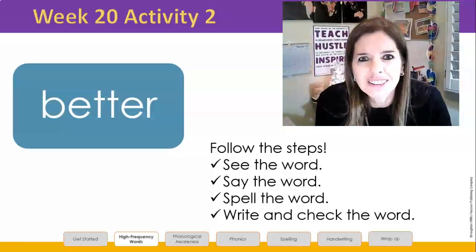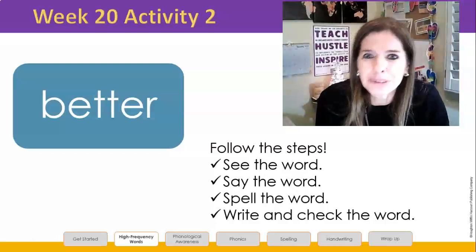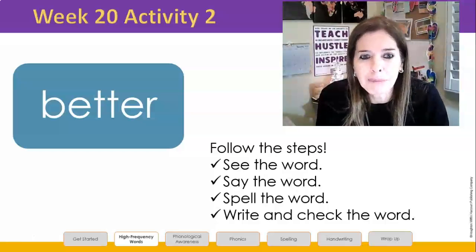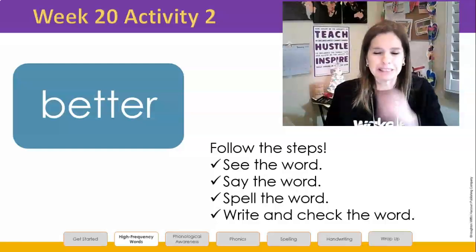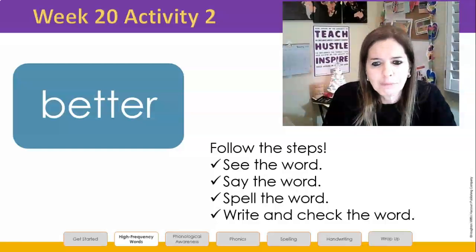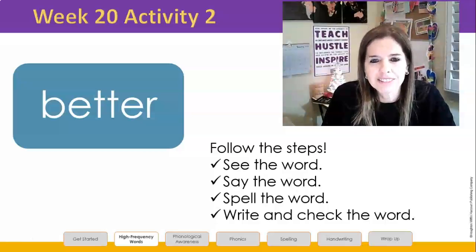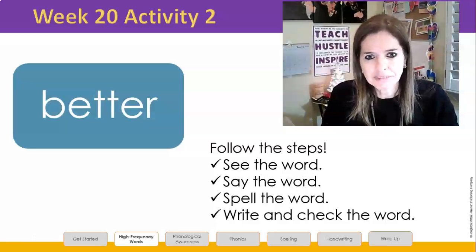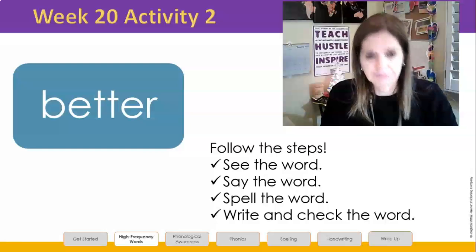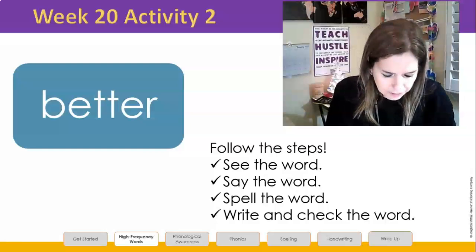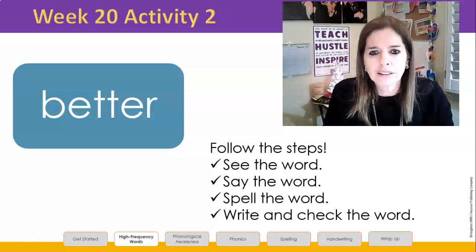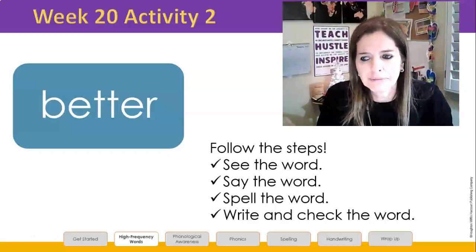Notice that t is doubled, isn't it? Even though we only say 1. So we could say bet-ter to remember how to spell it. But on that double t, we just say better. Check it against the screen. After you've checked it against the screen, write number 3 and get ready for the next word.